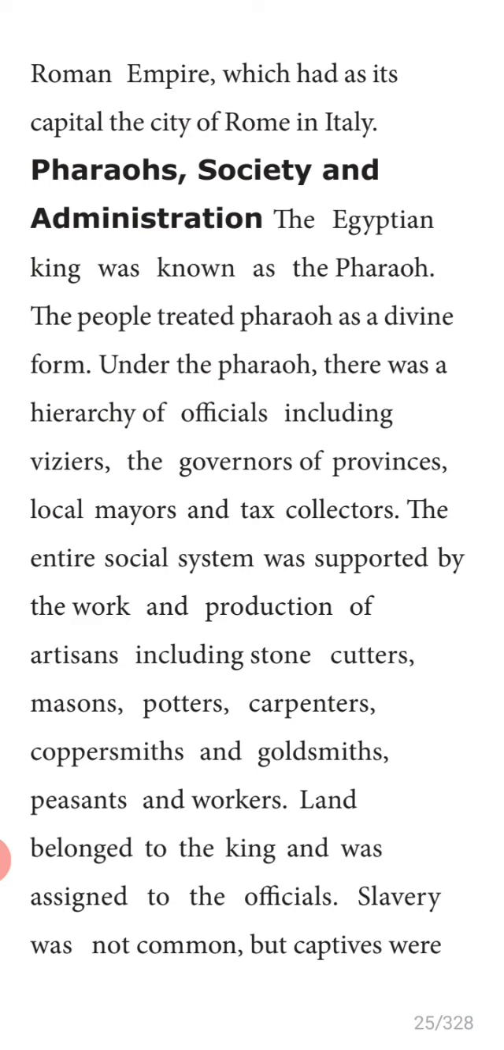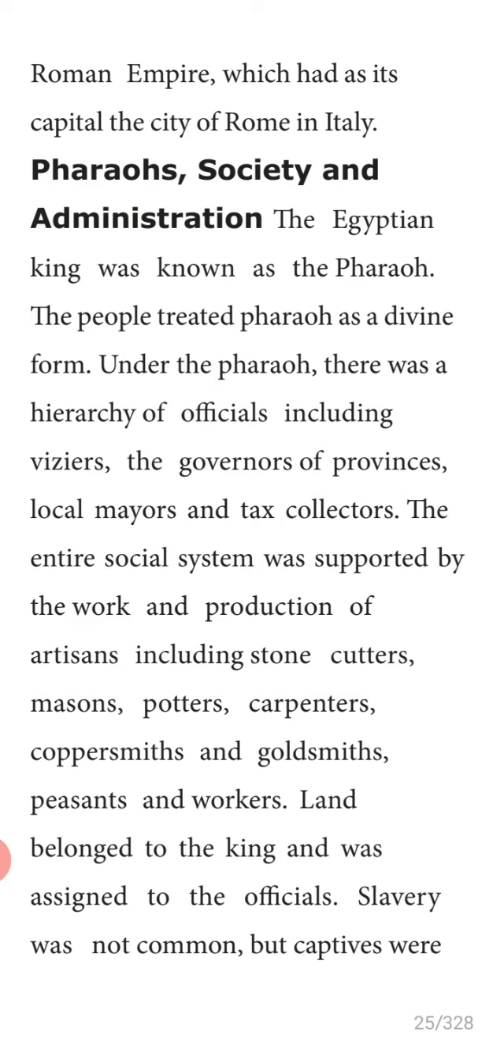Slavery was not common. In Egyptian society, initially there was no slavery. They did not keep anyone as a slave. But captives were used as slaves. Who were the captives? During war, the defeated people were caught and used as slaves. And these slaves did the construction work of pyramids, roads, whatever it was. So they were treated as slaves.